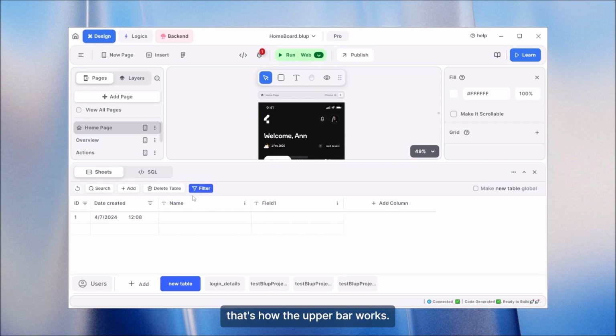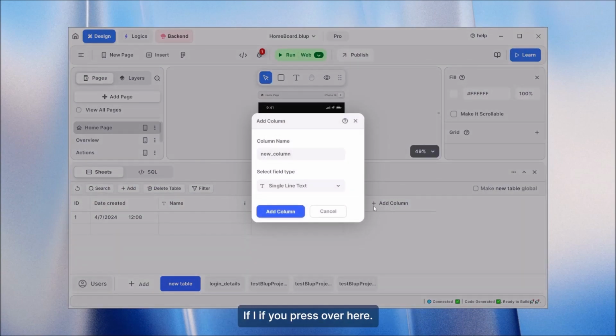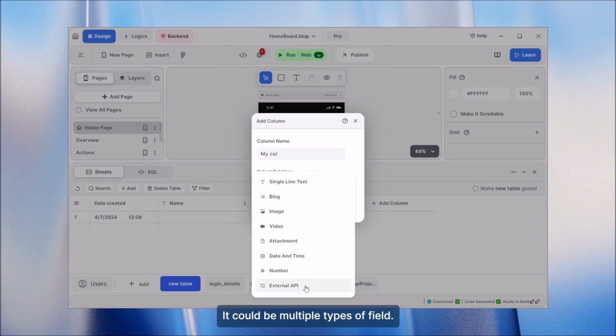That's how the upper bar works. So finally, if I talk about these columns over here, you could add a new column if you press over here. When you are defining a new column, just call it my call, and when you go over here, you could see it says select field type.